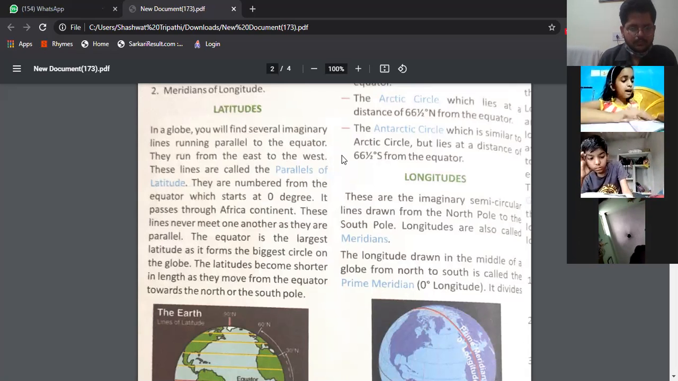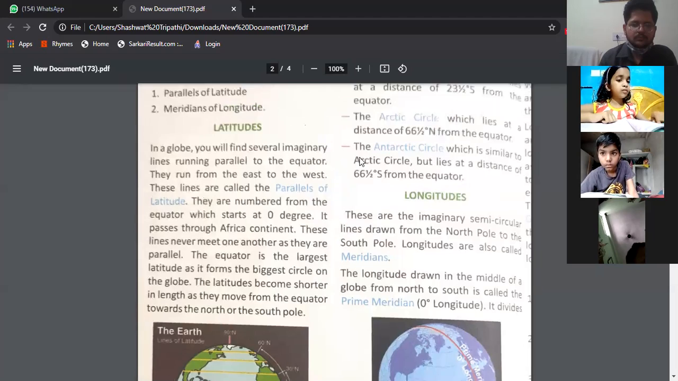As they are parallel, the equator is the largest latitude as it forms the biggest circle on the globe. The latitudes become shorter in length as they move from the equator towards the North or the South Pole.